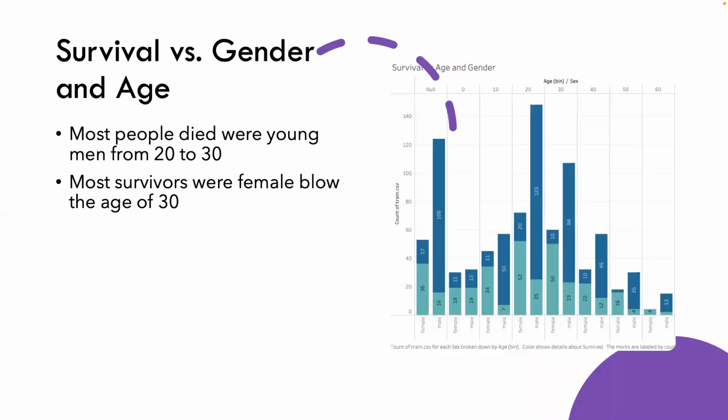Now, let's compare age, gender, and survival. Most of the people on board were young, and based on the earlier analysis of gender and survival rate, it is clear that most people who died that night were young men. Furthermore, you can see that the majority of survivors were female below the age of 30.